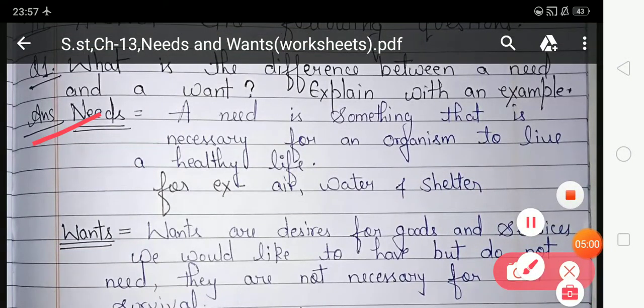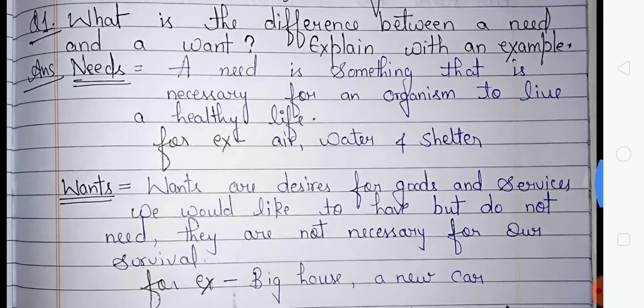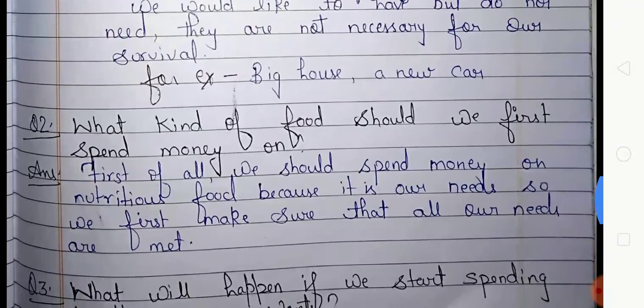Needs. A need is something that is necessary for an organism to live a healthy life. For example, air, water, and shelter. Wants. Wants are desires for goods and services we would like to have but do not need. They are not necessary for our survival. For example, a big house, a new car. So students, these are the differences between need and want, because we cannot survive without needs, but we can survive without wants. Air, water, and shelter are examples of needs, and a big house, a new car are examples of wants.